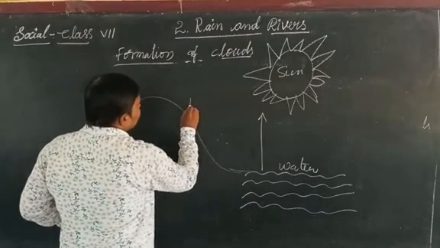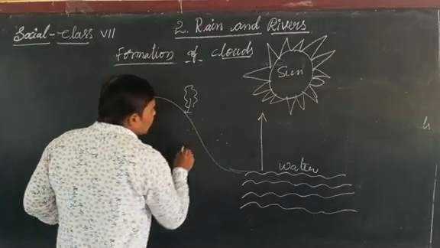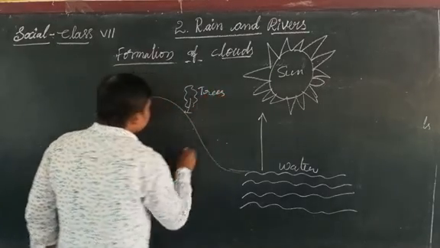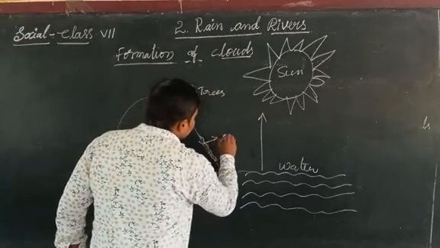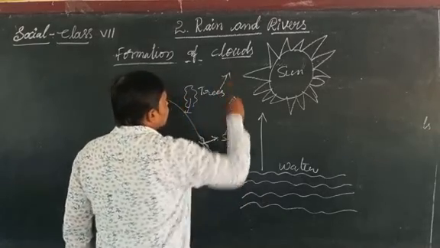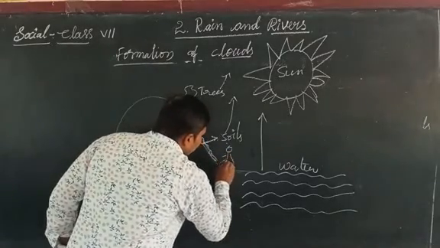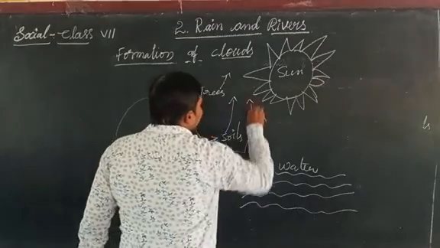From soils, from trees, from humans, from plants, and from animals also the evaporation takes place.